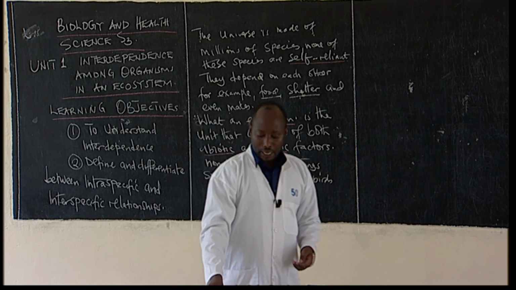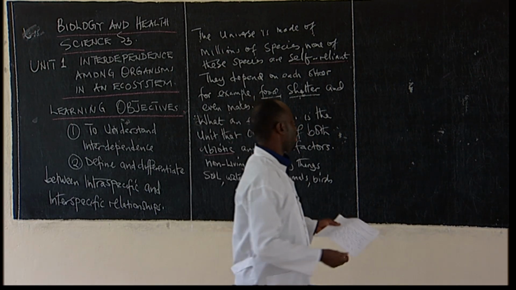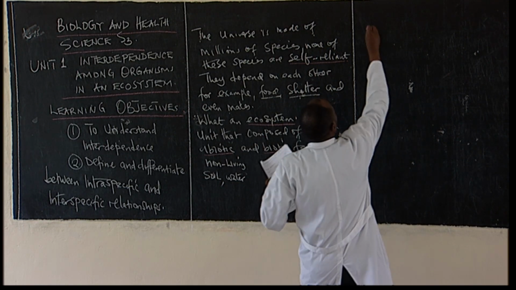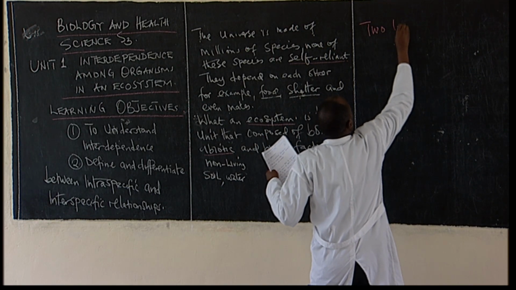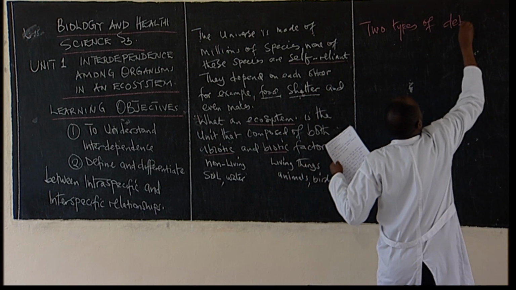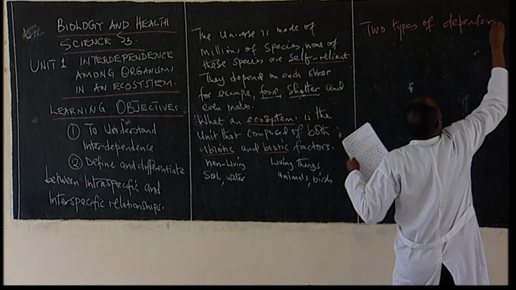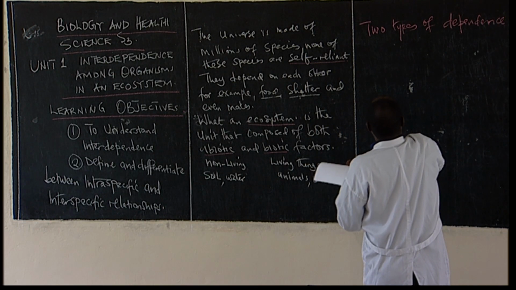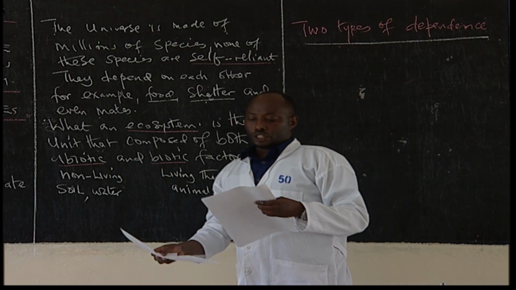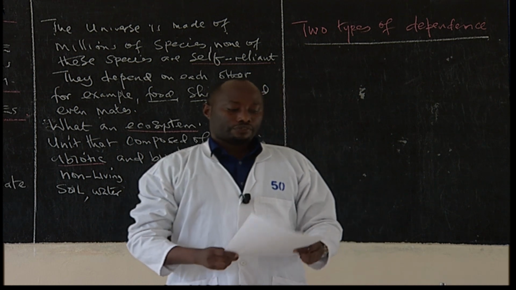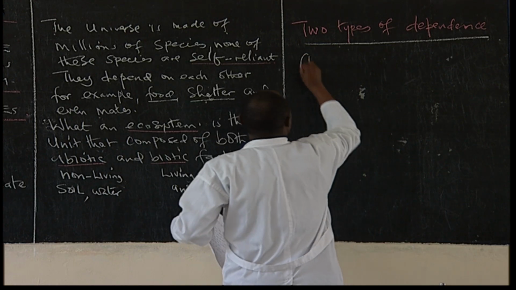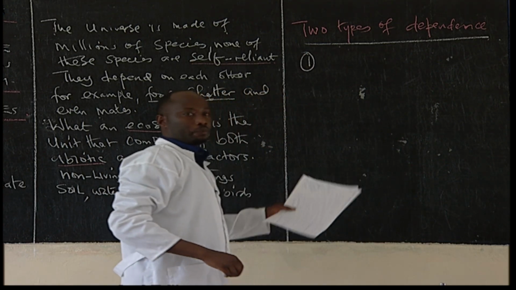Quickly, let's talk about this: there are two types of dependence. One is called intraspecific dependence. Another one is called interspecific dependence. Let's take a note about that. Students, write a note about what you call these two dependencies.